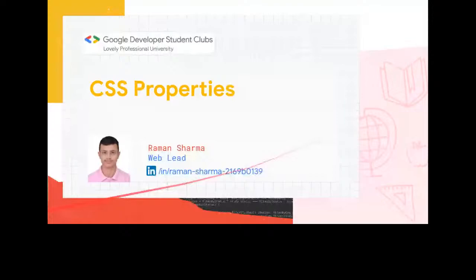Yeah, we have EM, EX, CH, and then REM, VW, that is view width, VH, view height, and Vmin, Vmax, and percentage. So these are some relative units. So now let's move forward to the CSS properties.